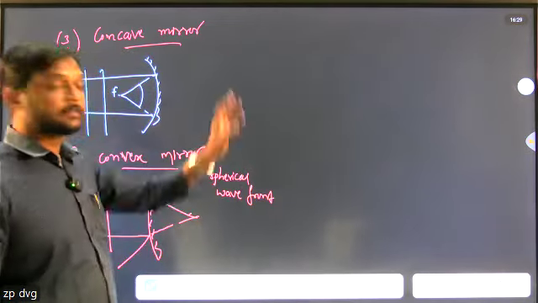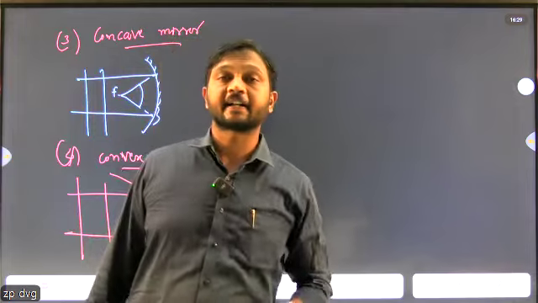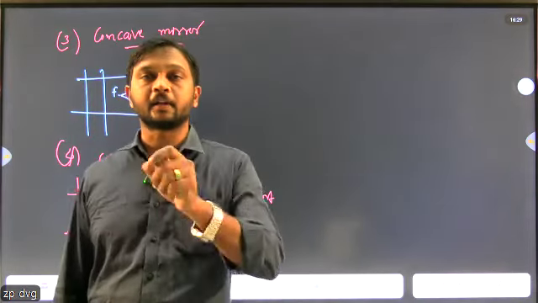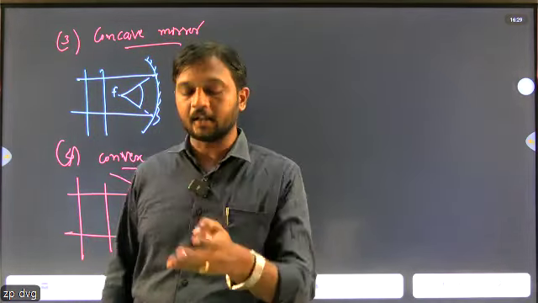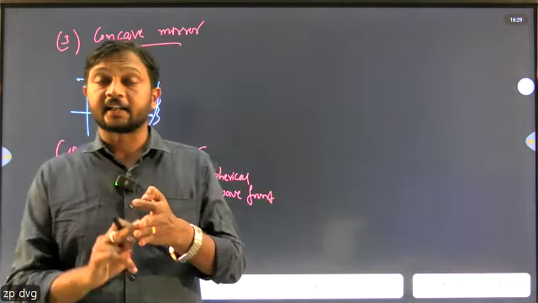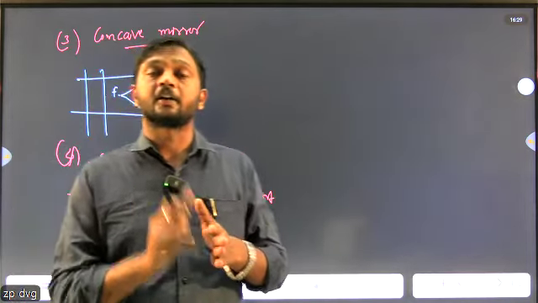So these are the different shapes of the refracted or reflected wavefront when a plane wavefront is incident on a prism, convex lens, concave mirror and convex mirror.